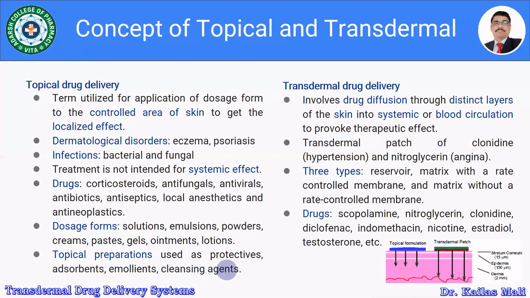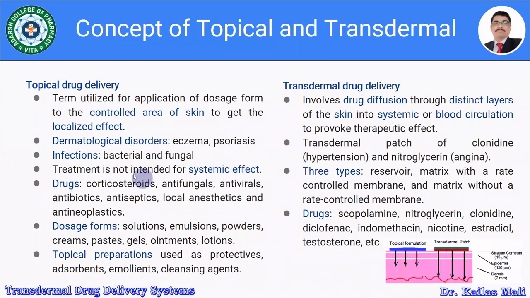So topical drug delivery is a term utilized for application of a dosage form to a controlled area of skin to get a localized effect. Generally, it is used for dermatological disorders like eczema and psoriasis, and for certain infections like bacterial or fungal infections. The treatment is not intended for the systemic effect, but more precisely for the local effect.